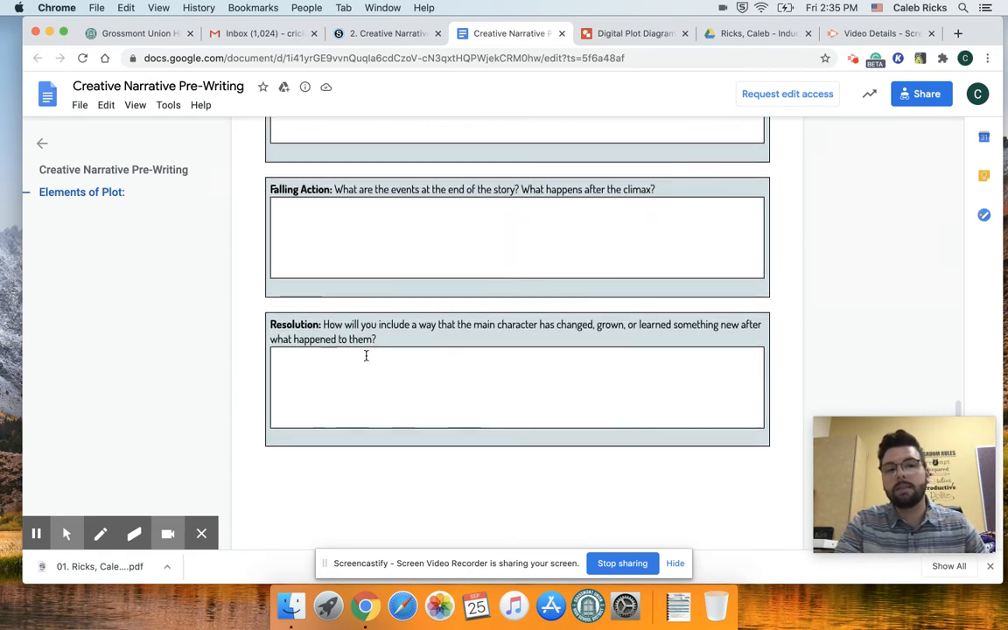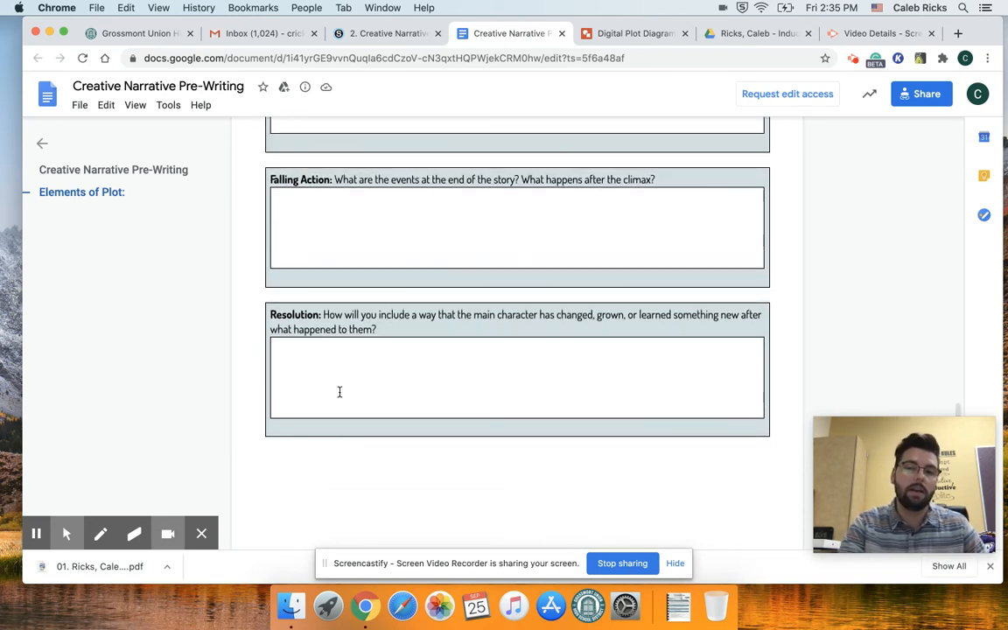Resolution, our last step. How will you include a way that the main character has changed, grown, or learned something new after what happened to them? And again, this doesn't have to be in a positive light. If we look at A Sound of Thunder, that is not a positive ending. However, Eckels did learn something about what happened to him, right? He understands why he's being shot at the end. He literally changed the entire course of history.